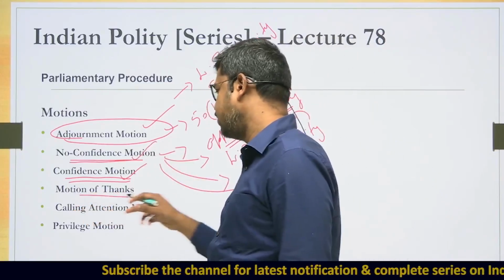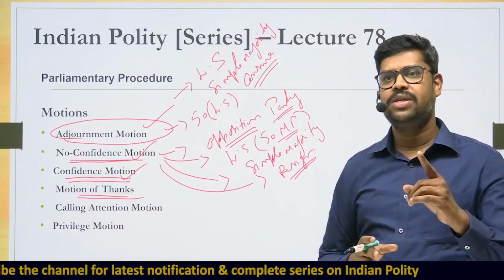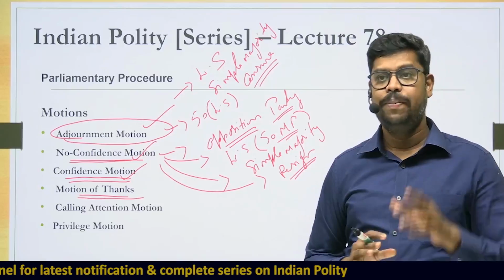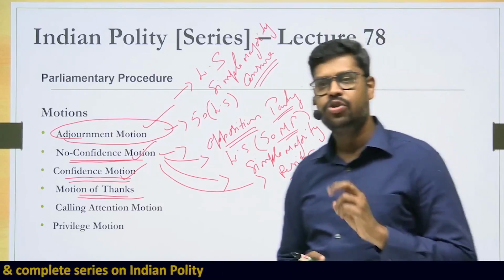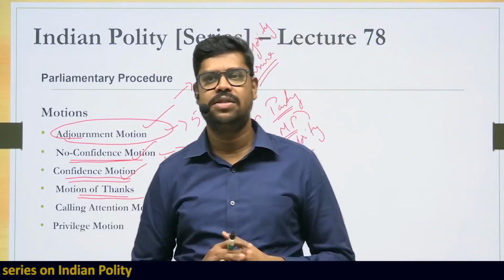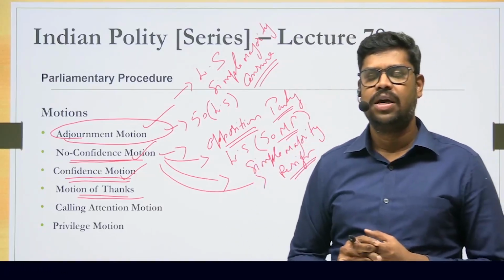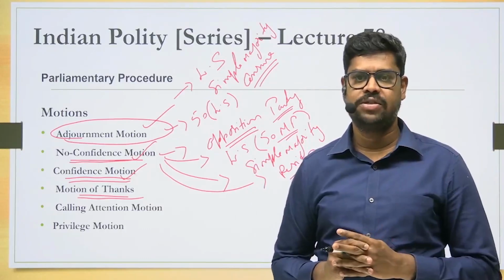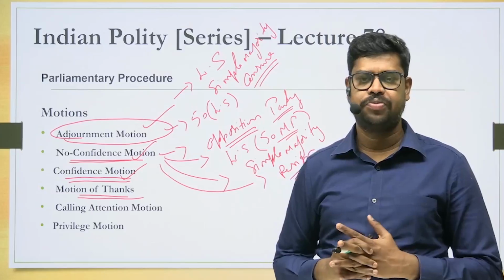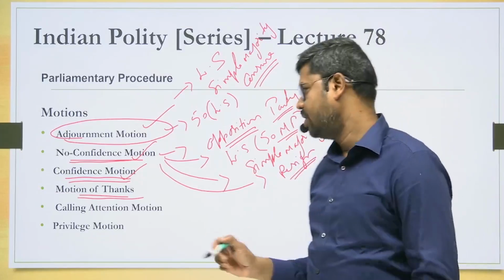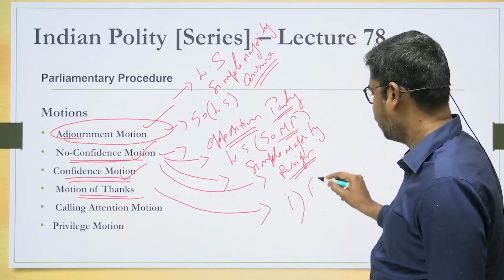And there is also the next thing which is called motion of thanks. Now what do you understand by motion of thanks? Motion of thanks we already discussed. Now what basically have we understood about the motion of thanks? If you see, motion of thanks is introduced in two circumstances in the parliament. What are the circumstances under which the motion of thanks is used? The first circumstance is the first session after the Lok Sabha election is over. That is the first time. And the second time we have seen is when? The second time is the first session every year. So I will put it as first session every year.